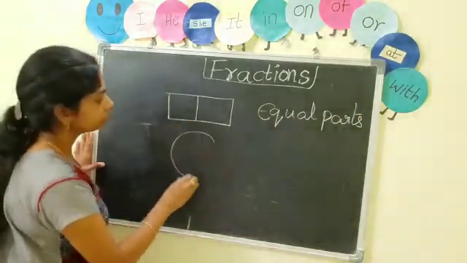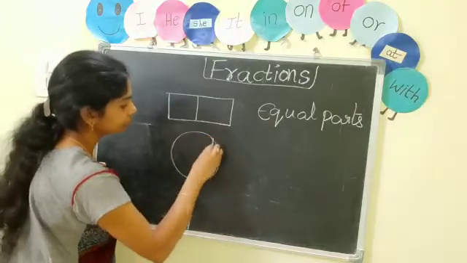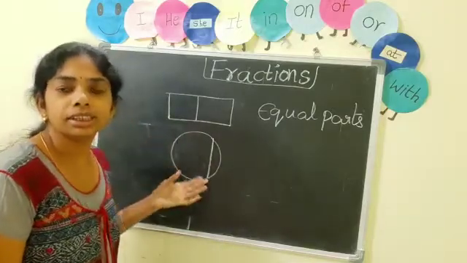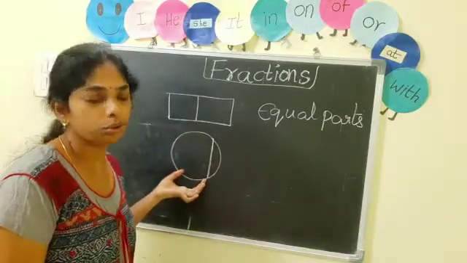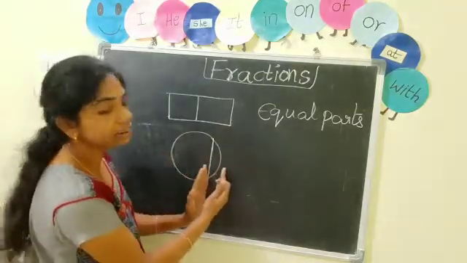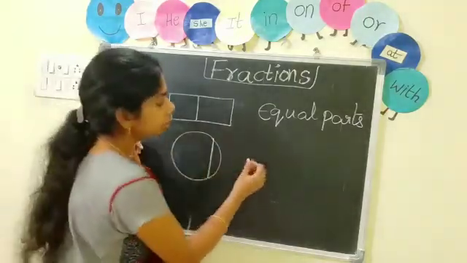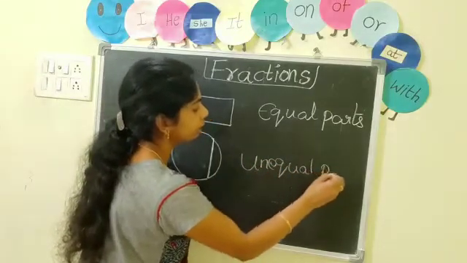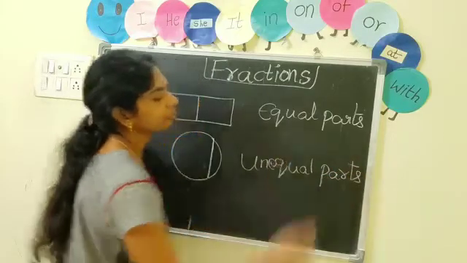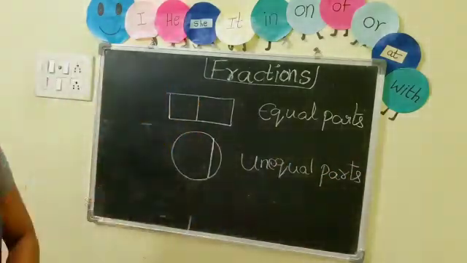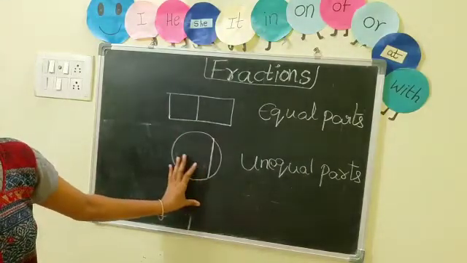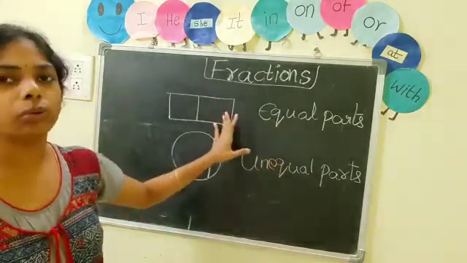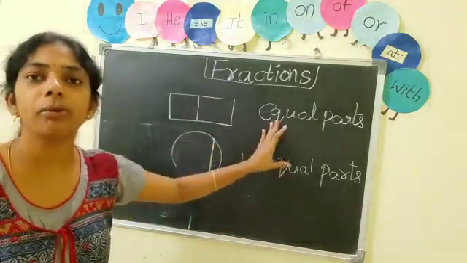Now see children. Suppose I cut it into two parts. Are these equal parts? No. See here, this is more and this is less. So these are unequal parts. These parts are not equal, so they are unequal parts, and these are equal parts.